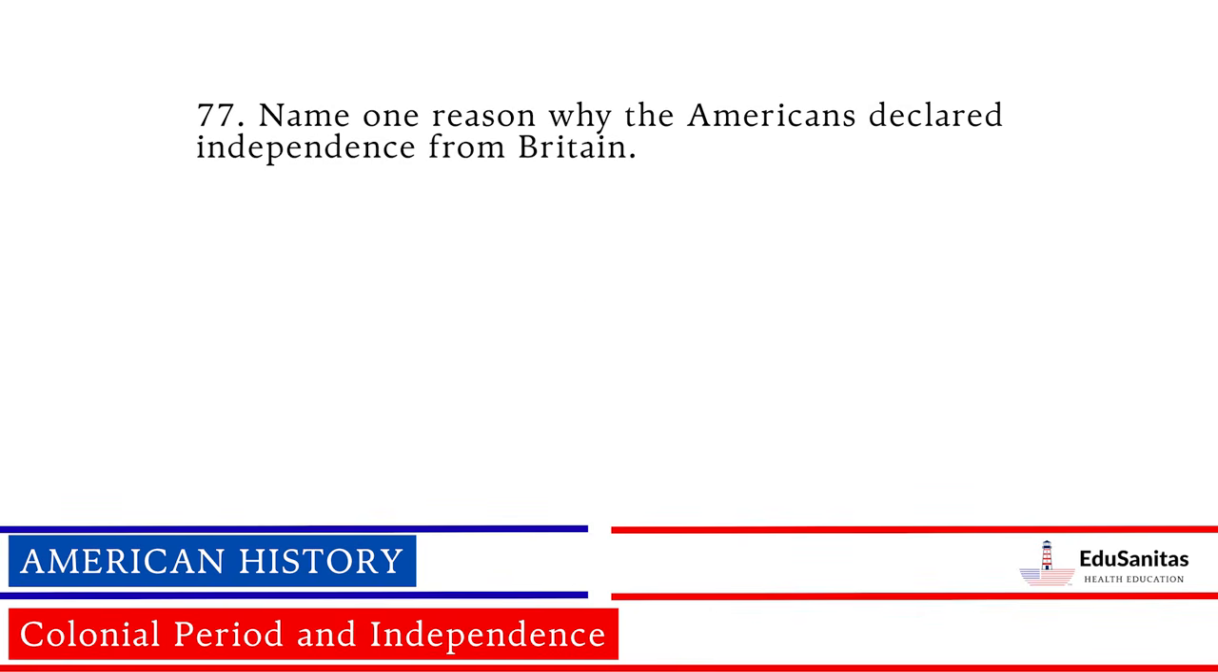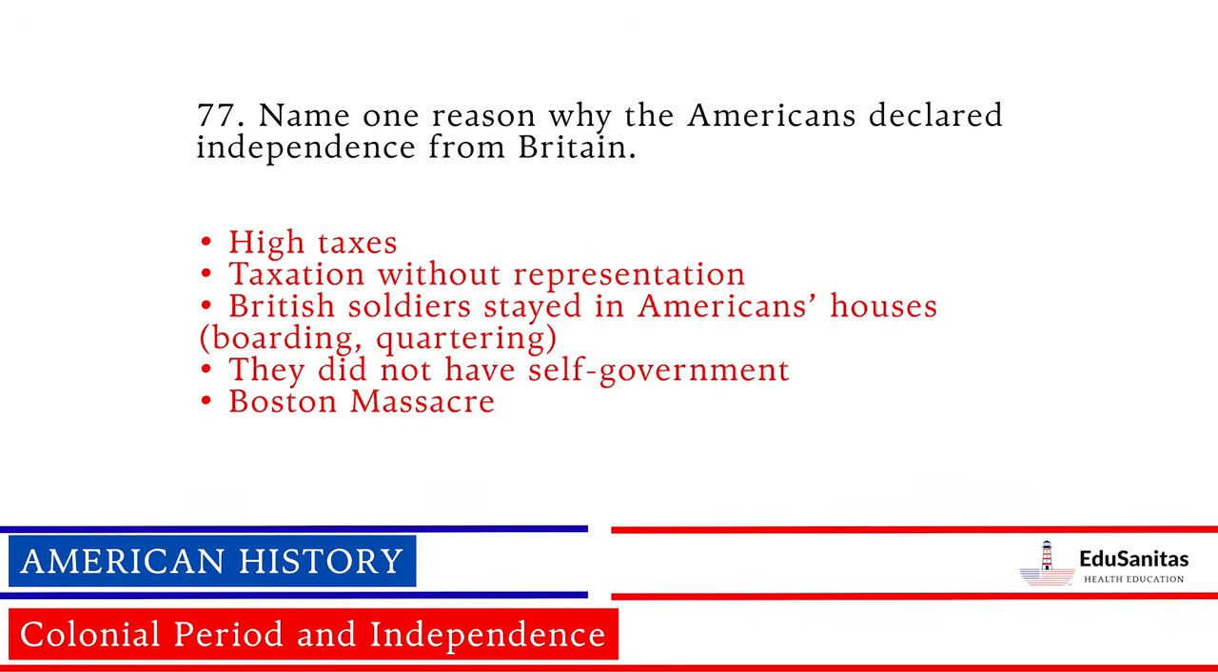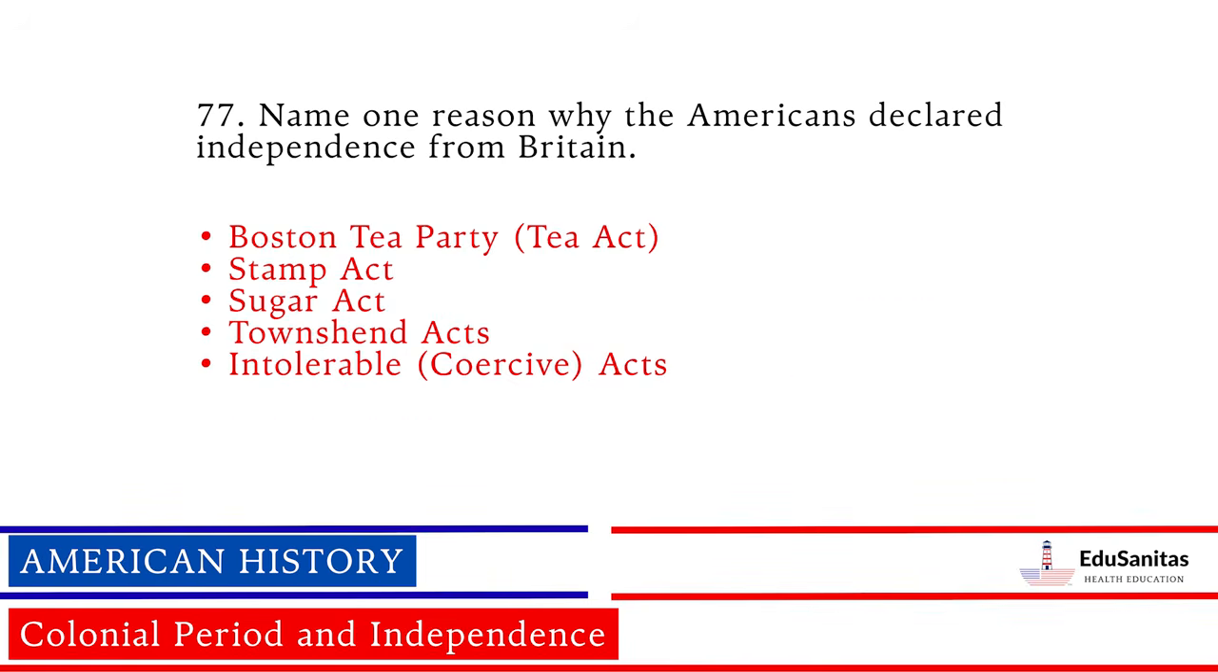Name 1 reason why the Americans declared independence from Britain. High taxes, taxation without representation. British soldiers stayed in Americans' houses, boarding, quartering. They did not have self-government. Boston Massacre, Boston Tea Party, Tea Act, Stamp Act, Sugar Act, Townshend Acts, intolerable, coercive acts.